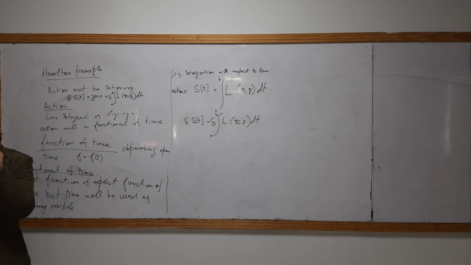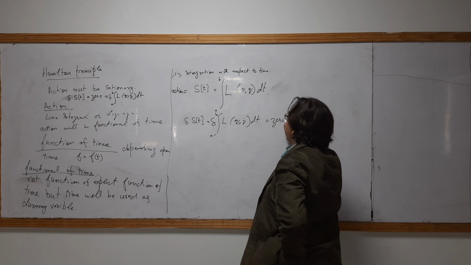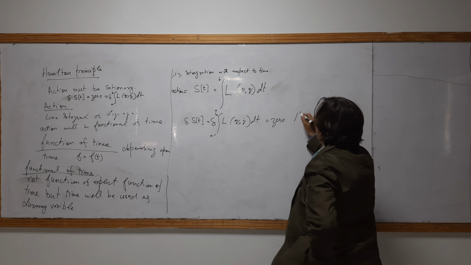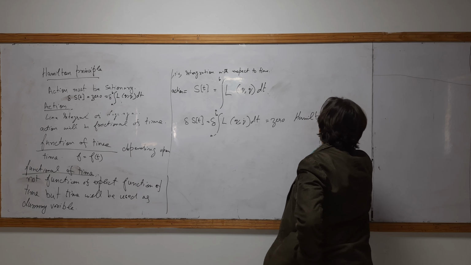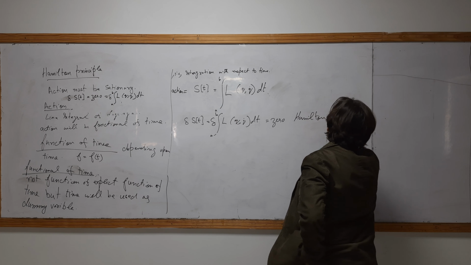No, that is not equal to zero. Change in that will be zero. Sorry. That is not equal to zero. I have not claimed that is zero. Sorry if I wrote it. But change in the change must be zero. And this means that it is stationary. This is the Hamilton principle.